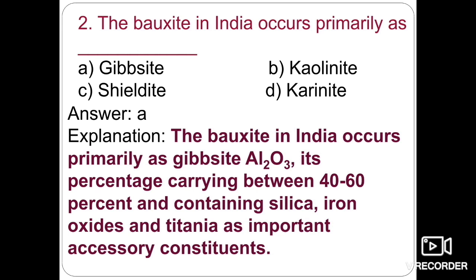So there are actually several minerals of aluminium, and bauxite is one of the most important minerals. Okay, so bauxite is a rock. Bauxite is basically a rock which contains a mixture of gibbsite, boehmite and diaspore minerals. Okay, and its percentage varies between 40 to 60%, and containing silica, iron oxides and titanium as important accessory minerals. So the question being, the bauxite in India occurs primarily in the form of gibbsite. So option A is the right answer.